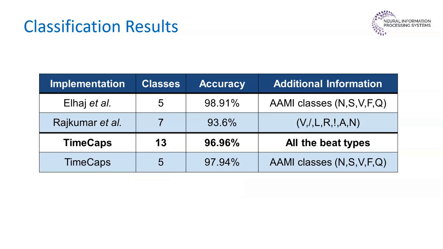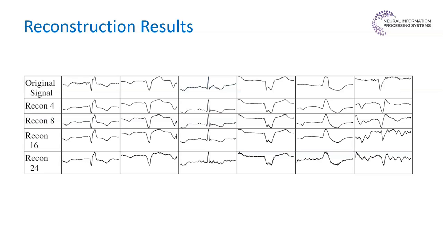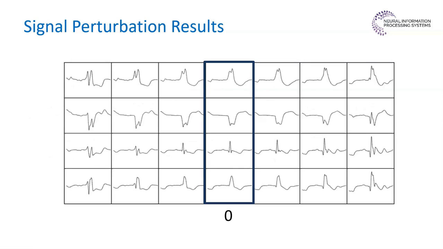We trained the proposed network on the MIT-BIH arrhythmia dataset, and time-caps was able to achieve on-par classification results with the state-of-the-art. And in contrast to the state-of-the-art, our model can classify rare beats with only a few training samples. These are the reconstruction results for different instantiation parameters. We investigate the quality of the reconstruction with variation of the number of instantiation parameters. When the number of instantiation parameters increases, it introduces unnecessary artifacts to the reconstructed signal.